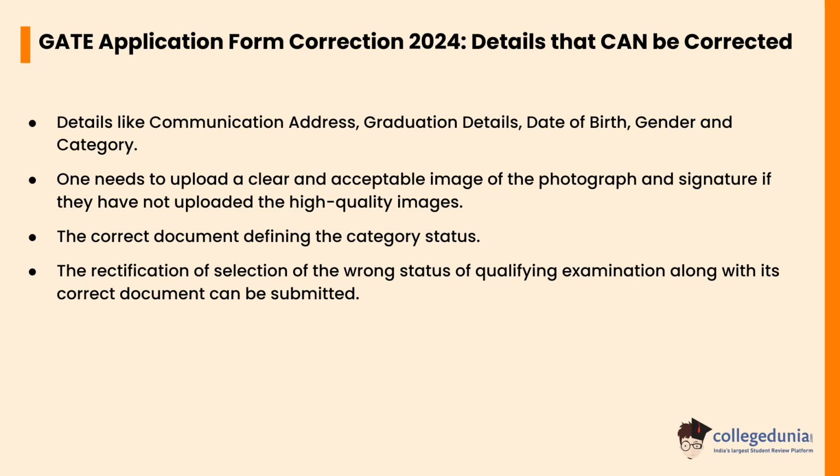Details like communication address, graduation detail, date of birth, gender and category. One needs to upload a clear and acceptable image of the photograph and signature if they have not uploaded high quality images. The correct document defining the category status, and the rectification of the wrong status of qualifying examination along with its correct document, can be submitted.